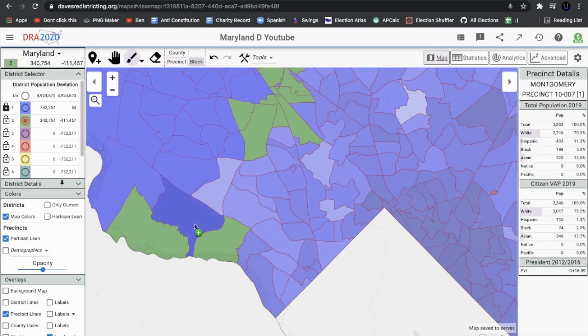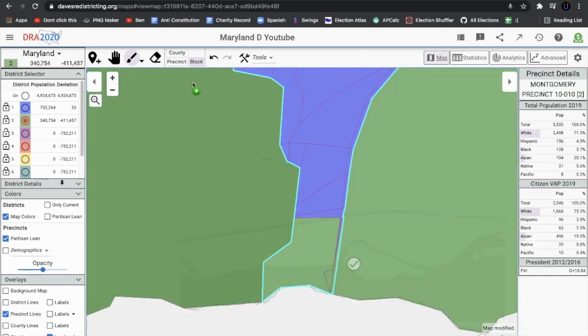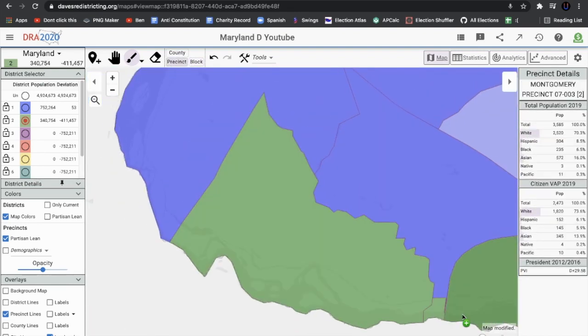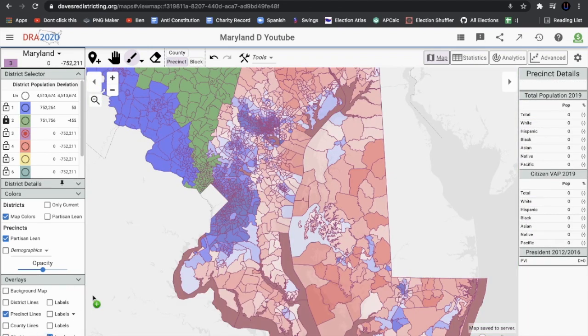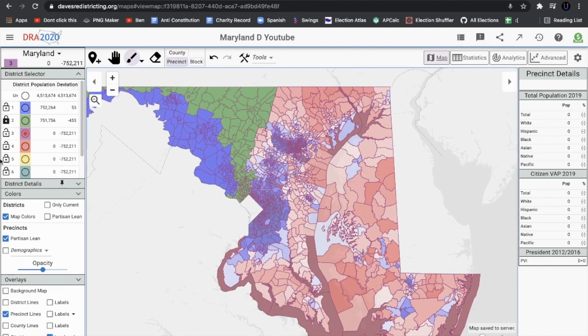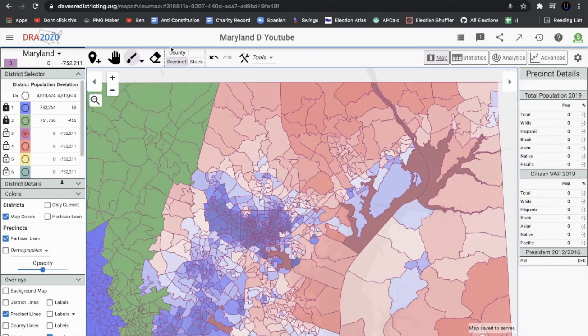And we have a bit of a problem here. We need to shave off a little bit of this precinct, and you're going to run into this, you'll just see a small precinct blocking something. So we're just going to do that and connect it right there. So we have now finished the second congressional district, and we're going to lock that in place as well as the first. And now, we still have some more Republican areas.